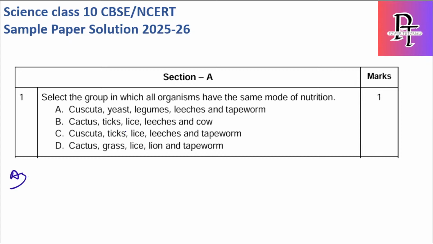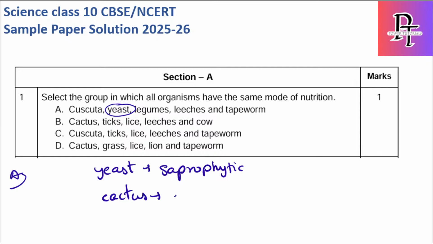Let's see the first one: Cuscuta, yeast, legumes, leeches, tapeworms. Cuscuta, leeches and tapeworms are fine, whereas what about yeast? Yeast is saprophytic, whereas the rest three are parasitic. What about the cactus? Cactus is autotrophic, which prepares its own food.